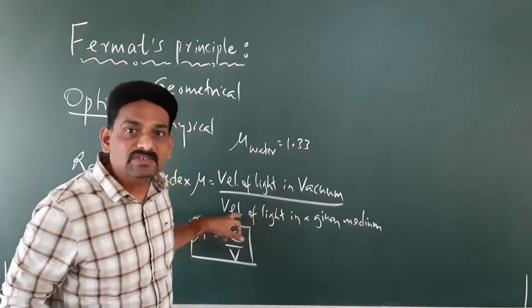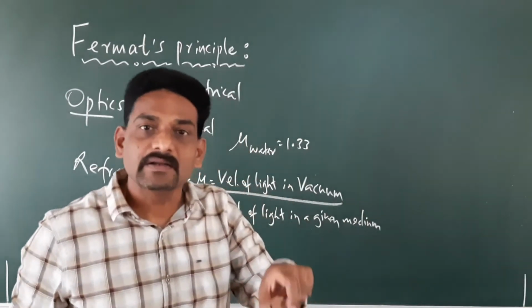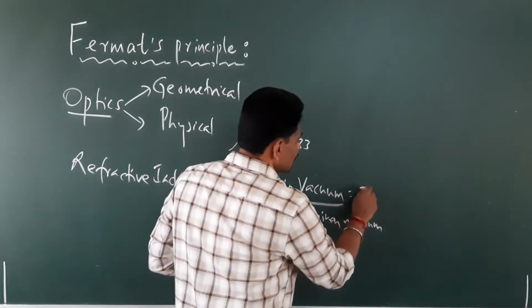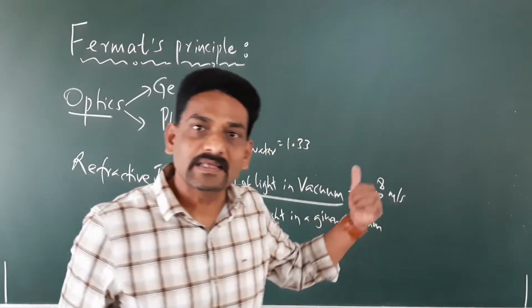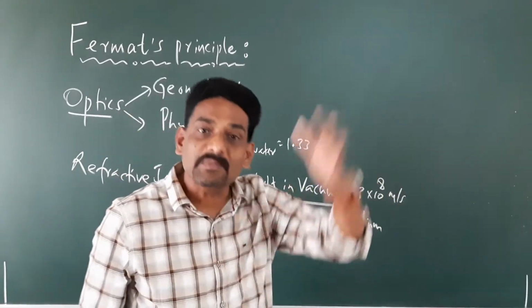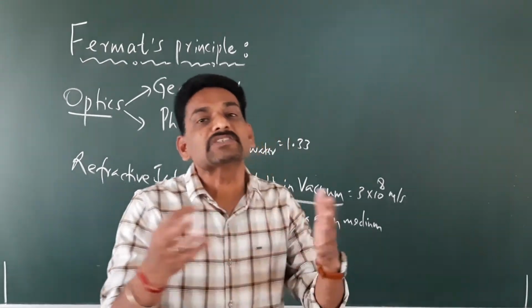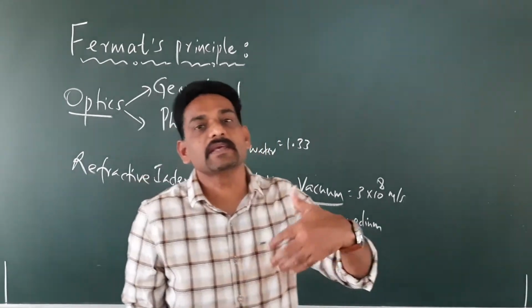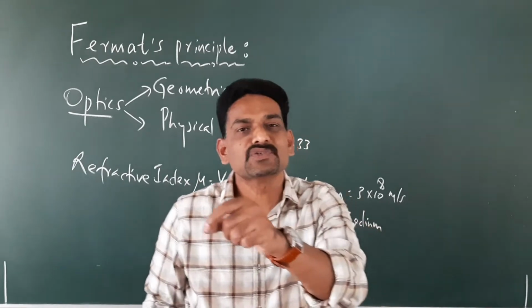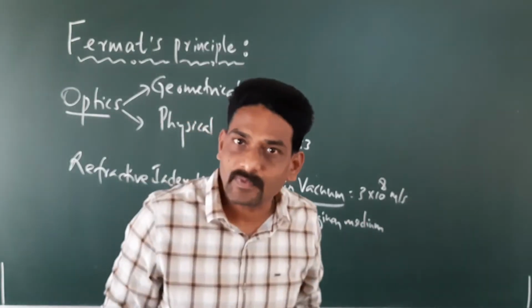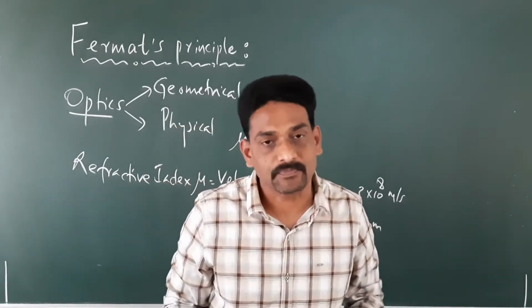Then the question is, when is this value going to be more or less? As I told you, when light travels in air or vacuum, its velocity is of the order of 3 into 10⁸ meter per second. When it enters some other medium, for example a gaseous medium, there won't be much change in the velocity. For example, the refractive index of carbon dioxide is of the order of 1.001, almost the same as 1, because whether it is air or carbon dioxide, it is a gas medium, and the velocity is almost the same.